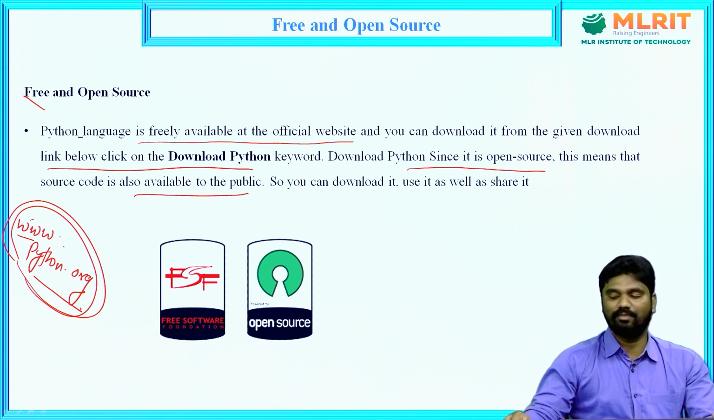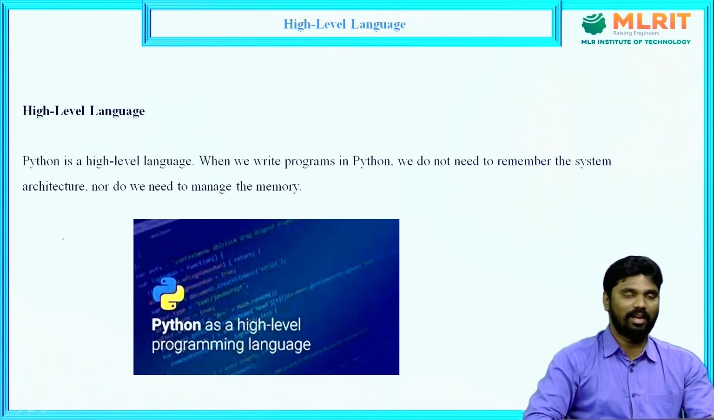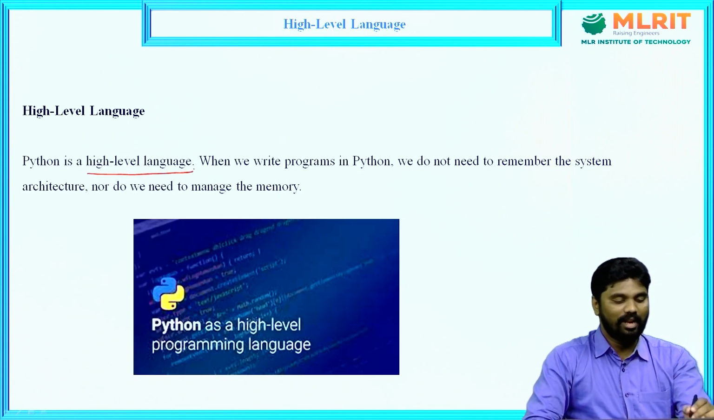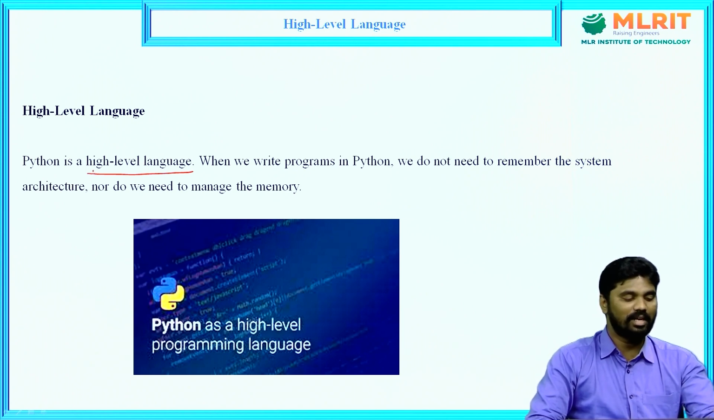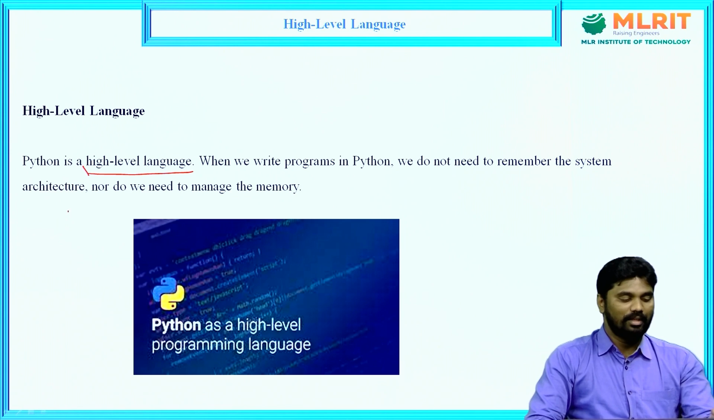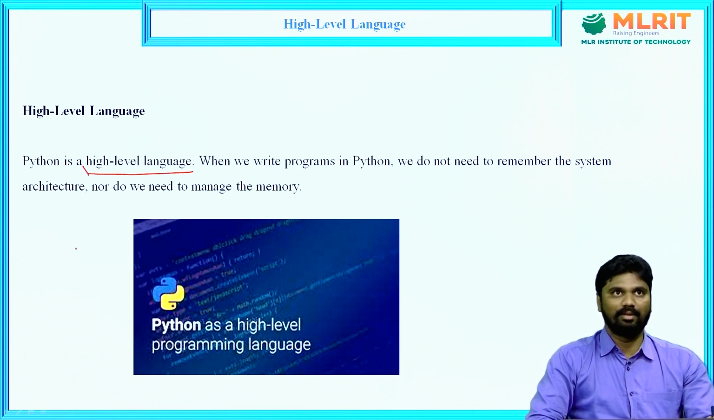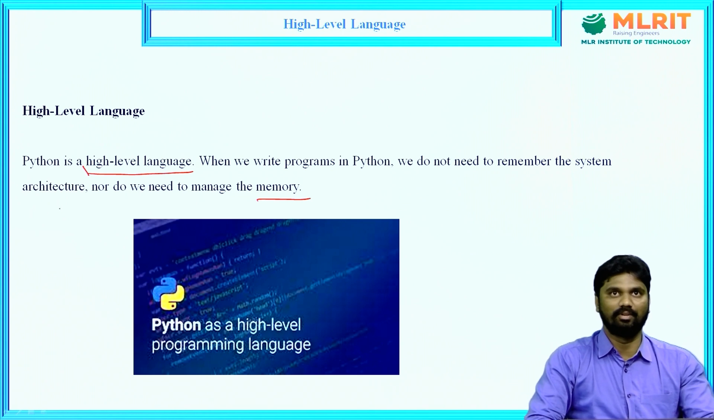Next, the feature of Python is that it is a high level language. It means whenever we read or write Python, it seems like English statements. That is called a high level language. As a programmer, we need not concentrate on low level activities. What are the low level activities? Memory management and security.